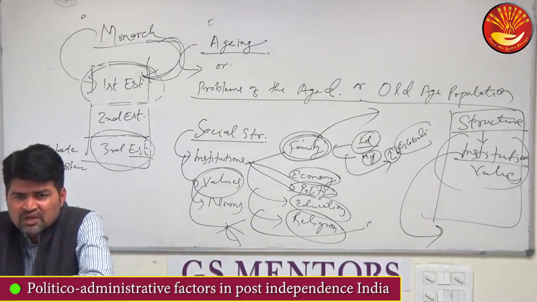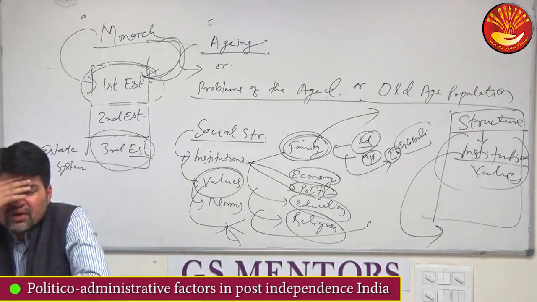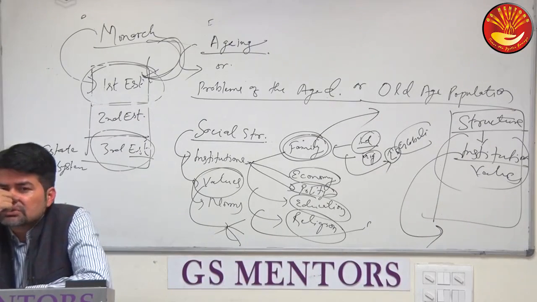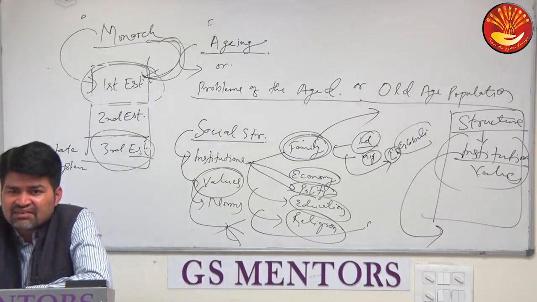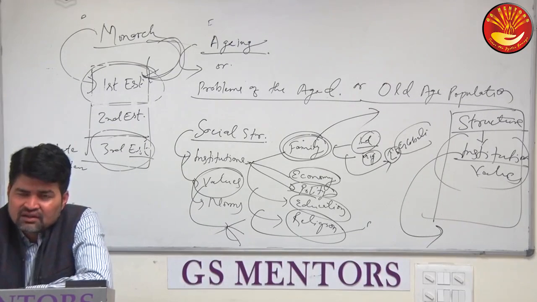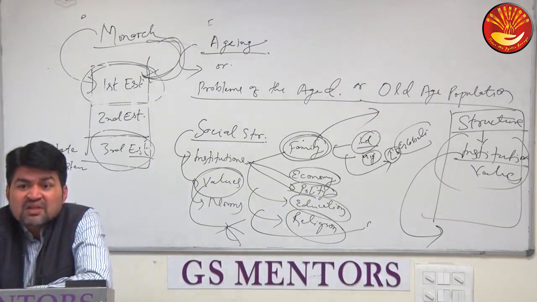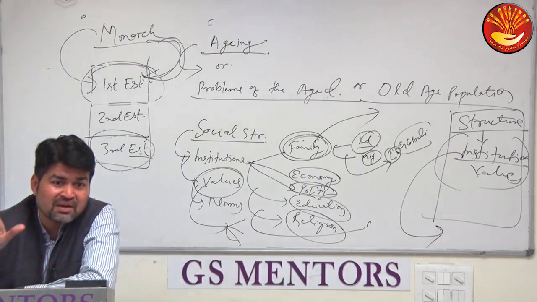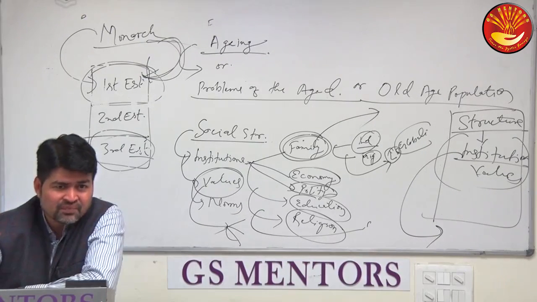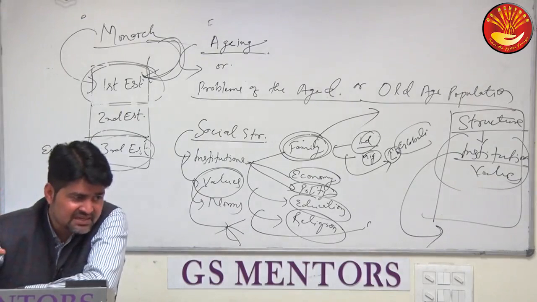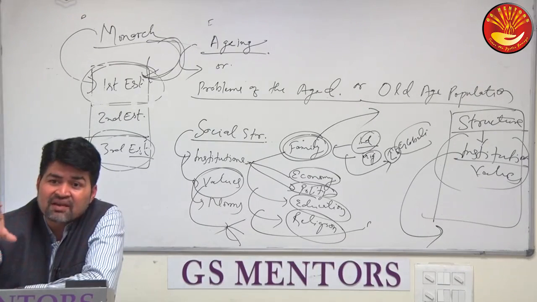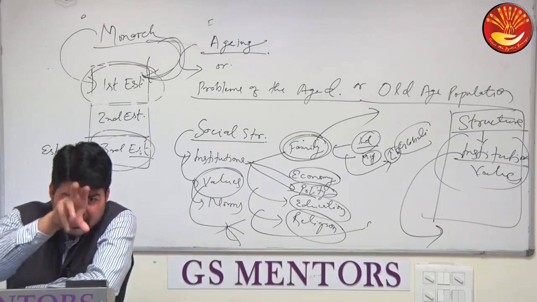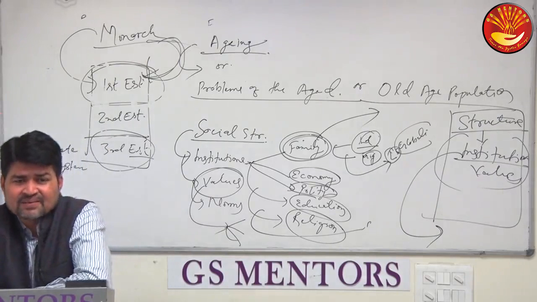Post-independence, politico-administrative factors, what we see is that Britishers were focused on selective intervention. Like Britishers, they created infrastructure, but in select areas. For economic growth and development, they created infrastructure, but in select areas. In coastal regions, they developed port towns, port cities, isn't it? They were not interested in developing the countryside, rural areas, right? Continental areas, only focus on coastal areas.